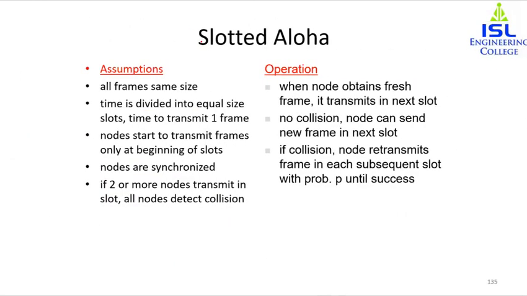So in the case of slotted Aloha, we are making a few assumptions. Pure Aloha has the vulnerable time of 2 into TFR, where TFR is the time taken to send a frame. This is because there is no rule that defines when a station can send. So in slotted Aloha, we are dividing the time into slots, and we are considering that all frames are of the same size, and time is divided into equal size slots, the time to transmit one frame.